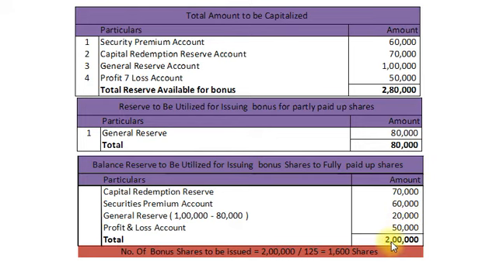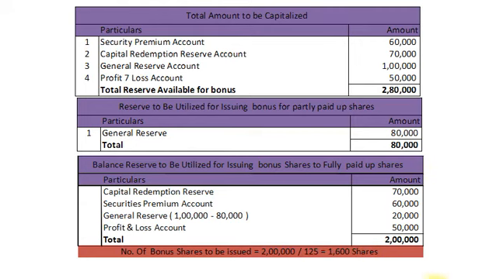So total balance 2 lakh. These 2 lakh rupees will be utilized for issuing bonus shares to fully paid up equity shares at a premium of rupees 25 per share. So number of bonus shares would be equal to rupees 2 lakh divided by 100 face value plus 25 premium, that is 125. So bonus shares would be 1600.